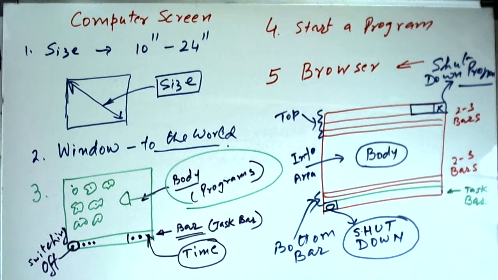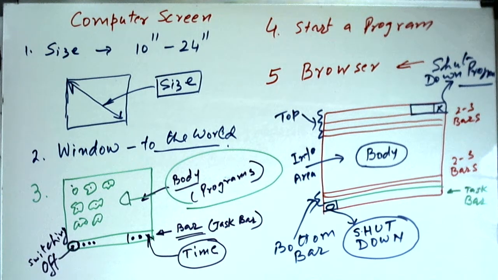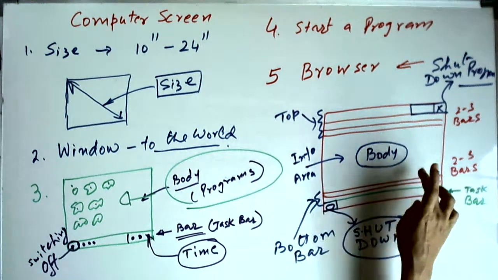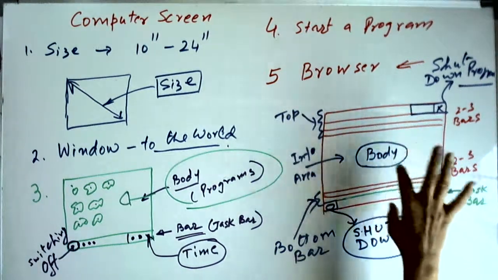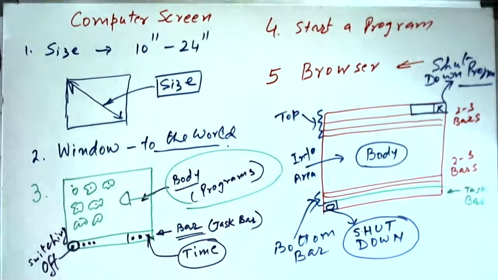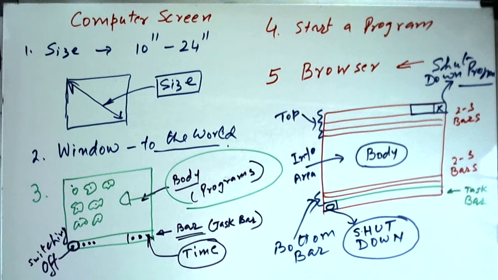The intelligence in the computer comes from the program. And when you start, you will see all the programs which are available on the screen, and then you can choose whatever program you want to start, and then you will get the screen according to that program, which will again, in the typical pattern, have bars at the top and bars at the bottom, and then the information area will be in the middle, which is the body of the screen.